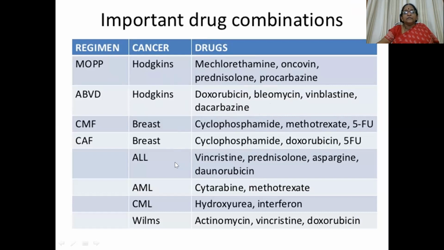And ALL, that is acute lymphoblastic leukemia, there is no mnemonic given here for the regimen: vincristine, prednisolone, asparaginase, daunorubicin. AML, cytarabine and methotrexate. CML, hydroxyurea and interferon. And Wilms tumor, actinomycin, vincristine, and doxorubicin.